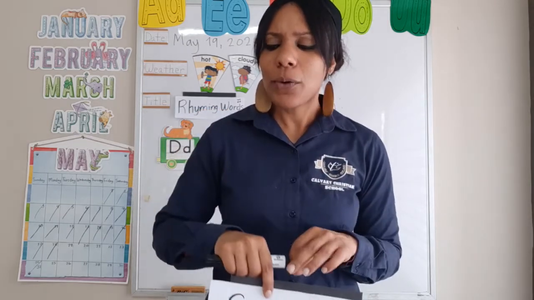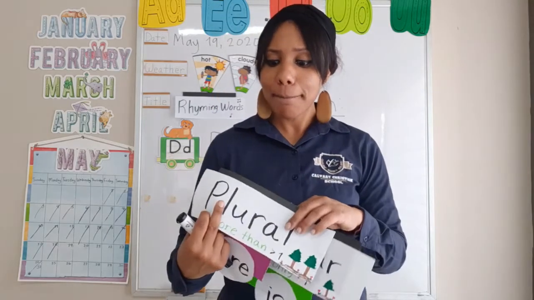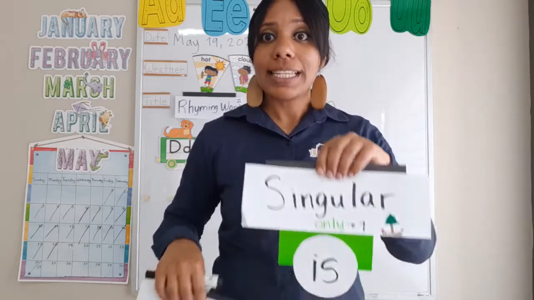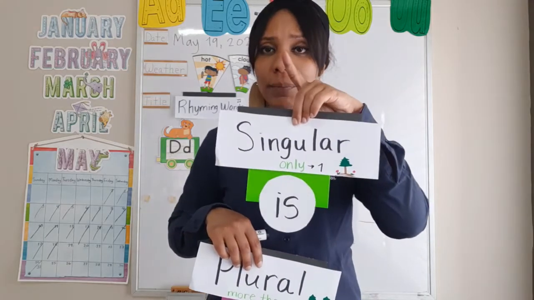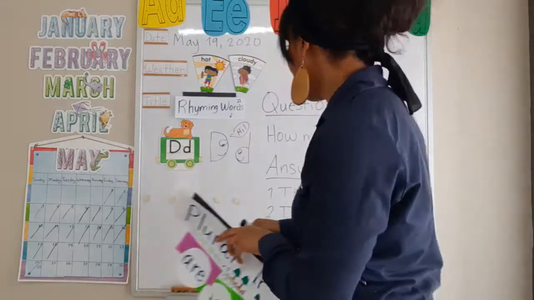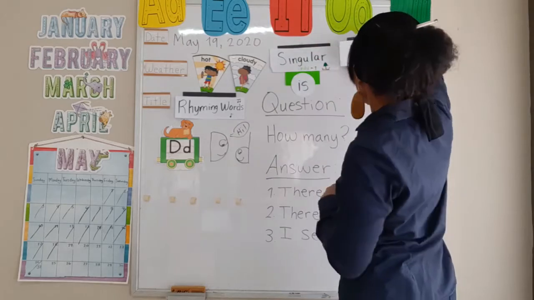Great job. But then we have plural. Say with me, plural. And we know that plural is what? More than one, right? So singular is one. Plural is more than one. So I'm going to put this on the board because this is going to help us. Okay? So,